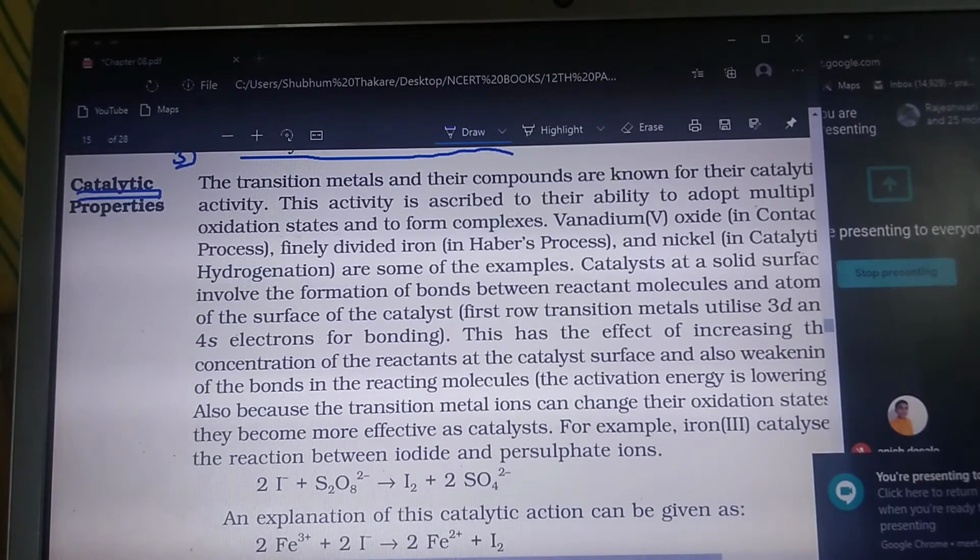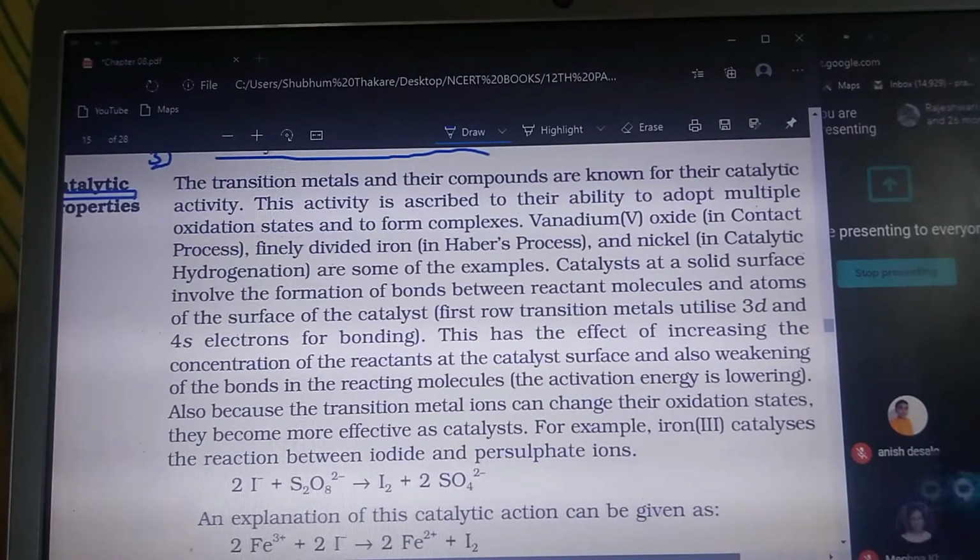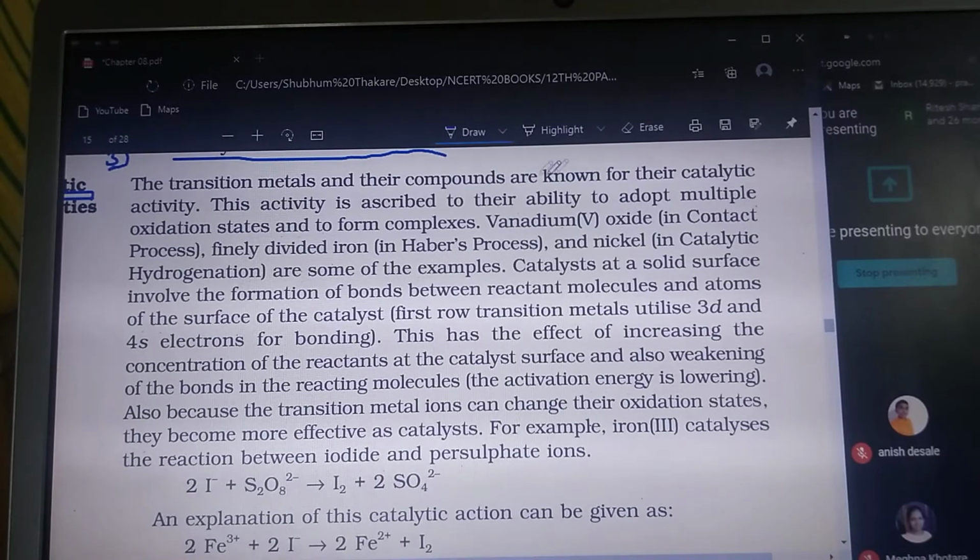So if you see here, the transition metal compounds are known for catalytic activities. The activity is ascribed to their ability to adopt multiple oxidation states. This is a very important point, so we have to keep it as the first point.